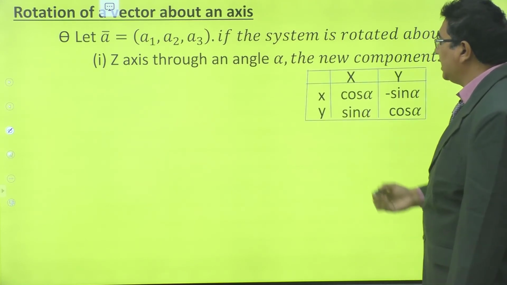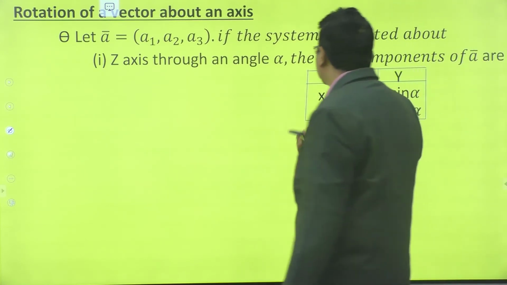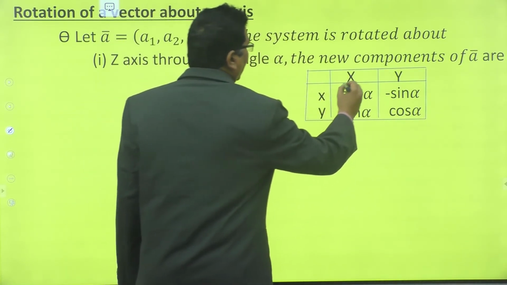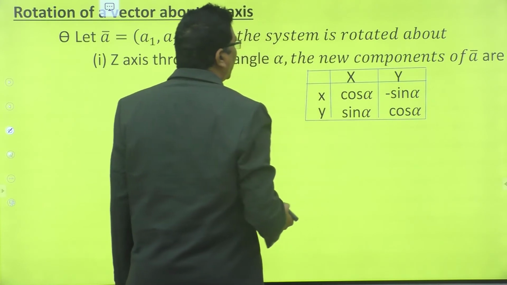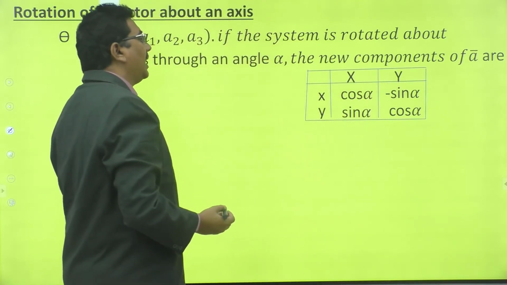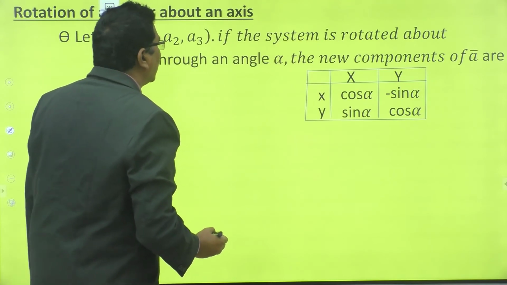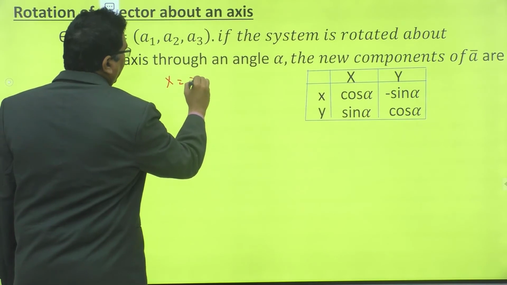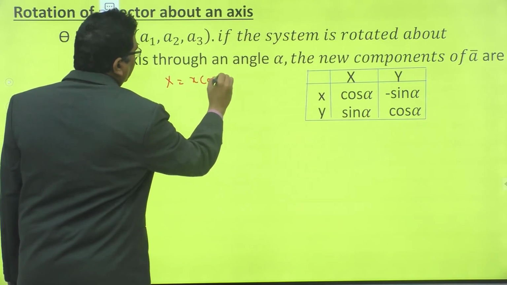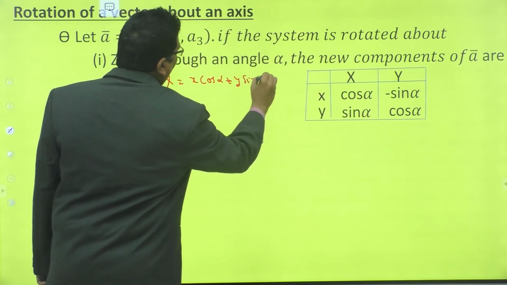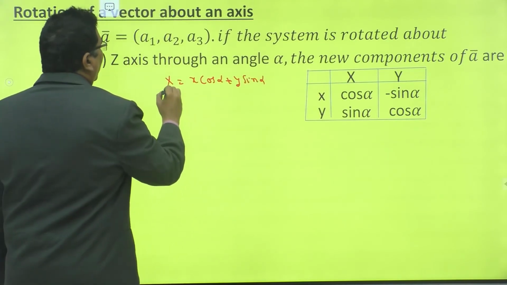see this. This is small x and small y, these are capital X and capital Y, the new coordinates. What is capital X? Capital X is equal to x cos alpha plus y sin alpha.